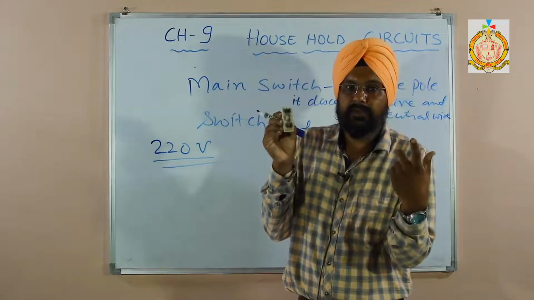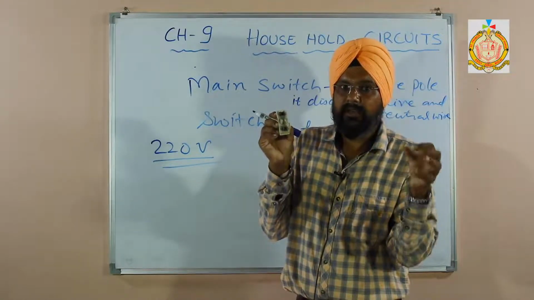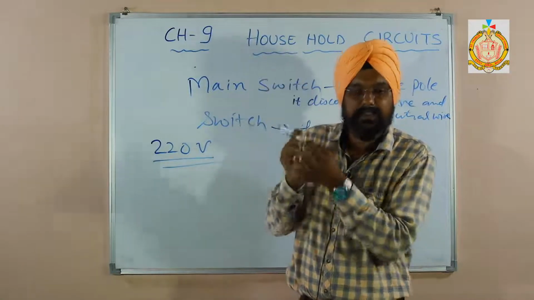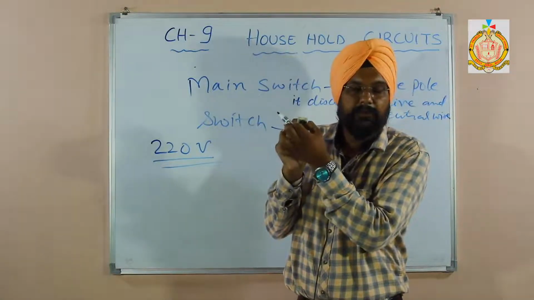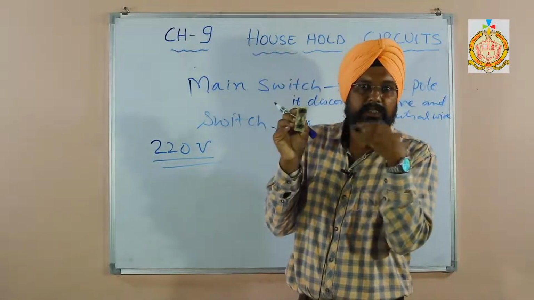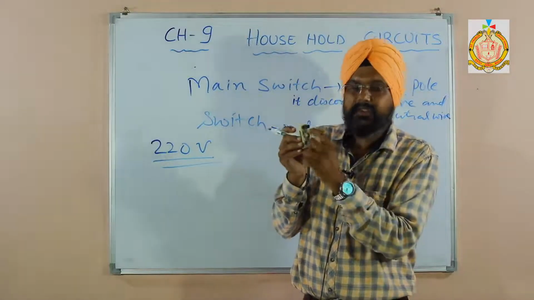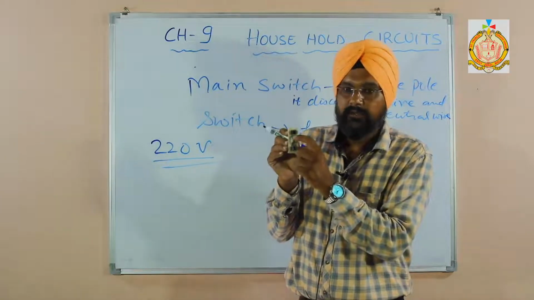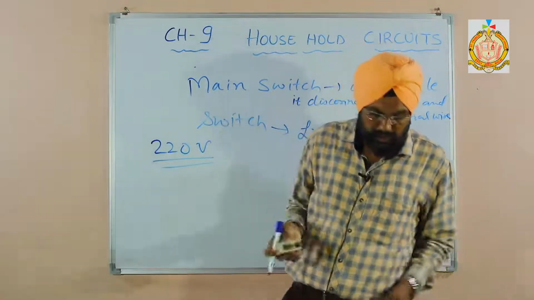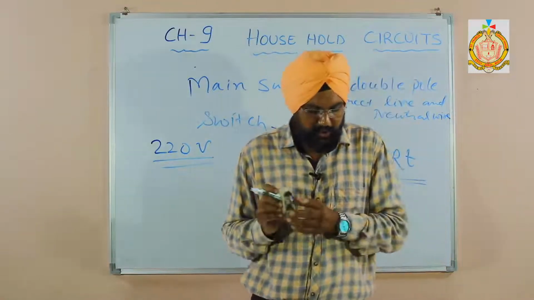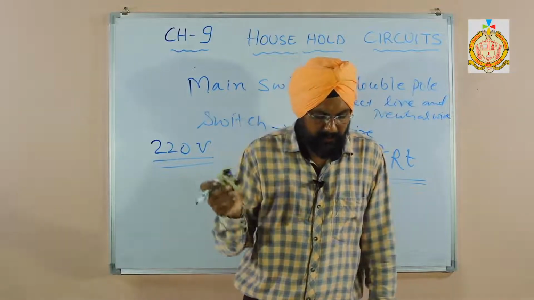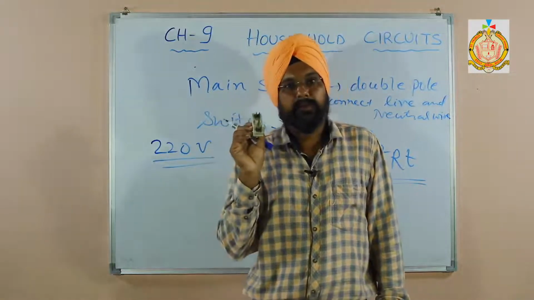If you go to an industry, you can see the fuse. There are big fuses there with a little thicker wire, because the industrial load is bigger. And this is a small fuse with small wire, because we choose according to the load. Then it is a short, thin piece of wire of uniform area of cross section. It is made of a material of low melting point.